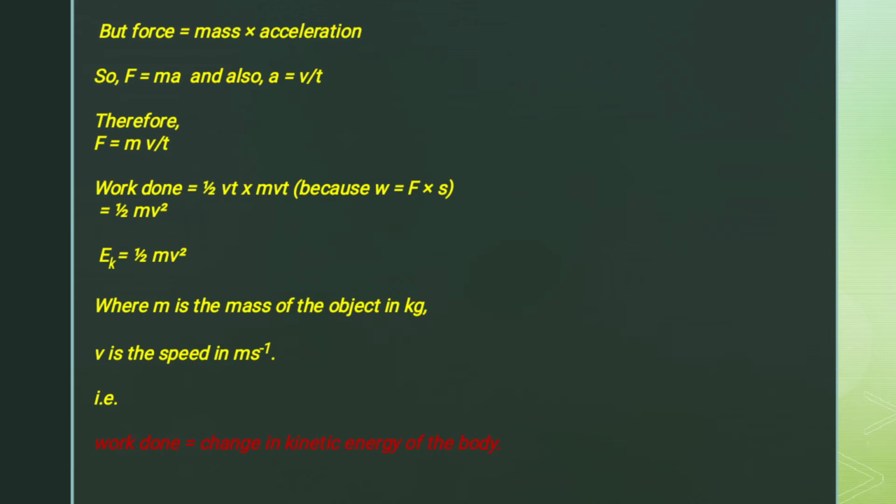Remember that we said that the work done is equal to the kinetic energy of the object. The work done in bringing the object to rest is equal to the kinetic energy when the object was moving with an initial velocity of v. So the kinetic energy equals half mv squared. Now m is the mass of the object in kilograms, v is the speed in meters per second. So we say that the work done is equal to the change in kinetic energy of the body.